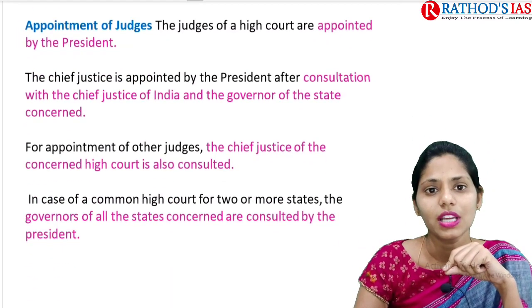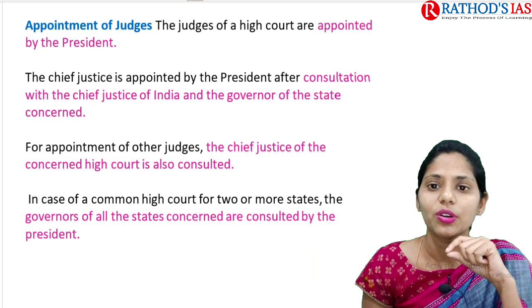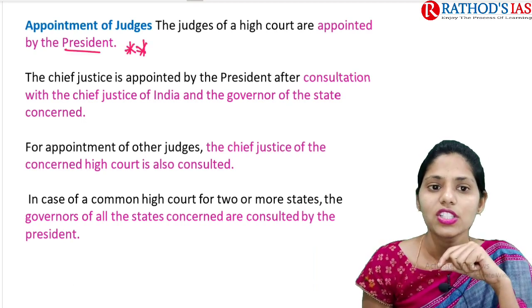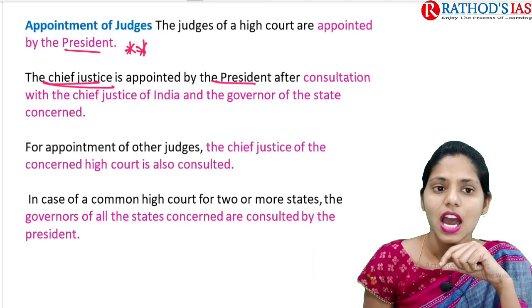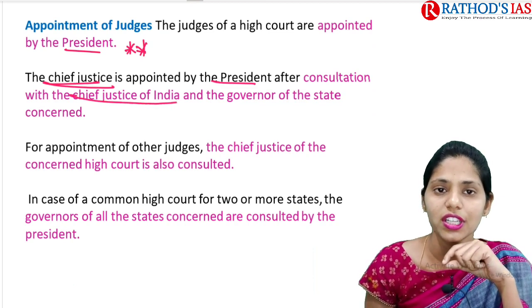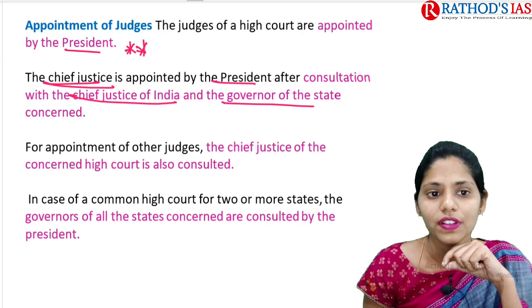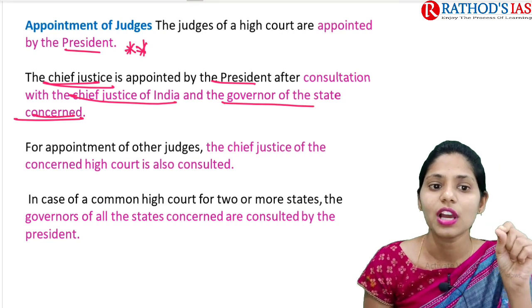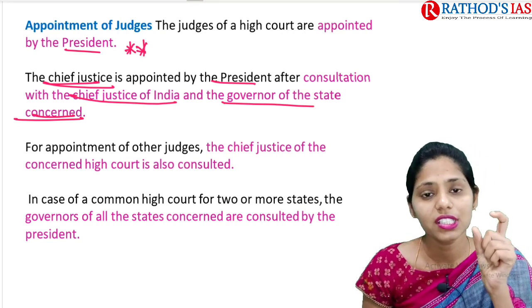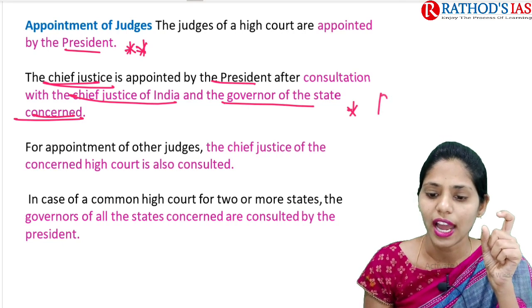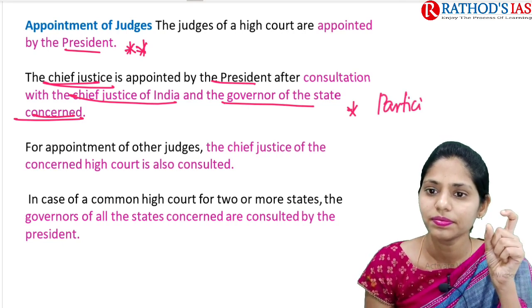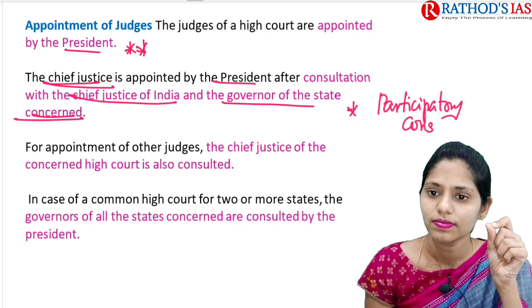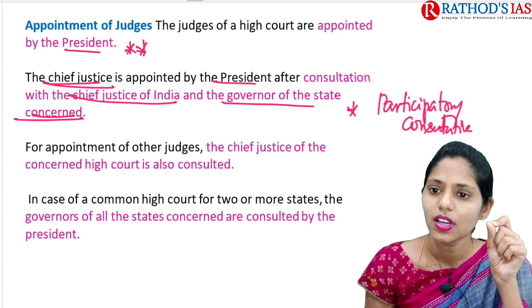Regarding the appointment of judges of a high court, they are appointed by the President. This is an important fact. The Chief Justice is appointed by the President after consultation with the Chief Justice of India as well as the Governor of the state concerned. In this way, the appointment of the CJI and of other judges after the third judges case is mainly called a participatory consultative process.